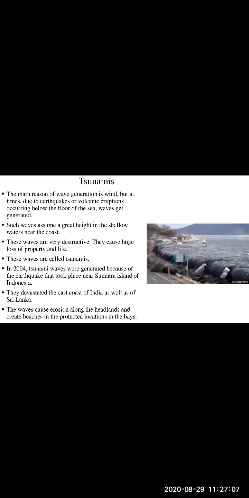Now moving ahead, the last topic of our chapter, that is tsunamis. Children, you must have heard this. There was a chapter in 6th standard where we learned about disaster management. We learned about different natural calamities and man-made calamities, and we studied that in detail. So now we are going to study tsunamis and how they are related to it.